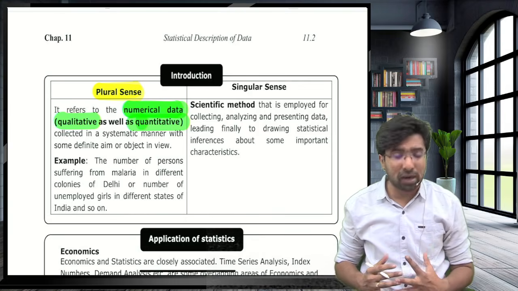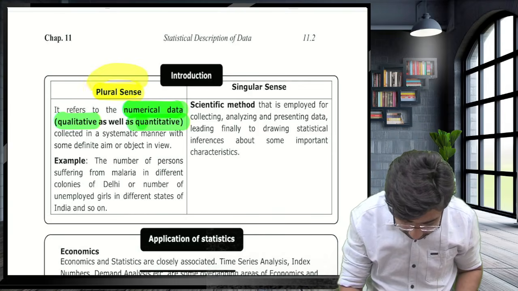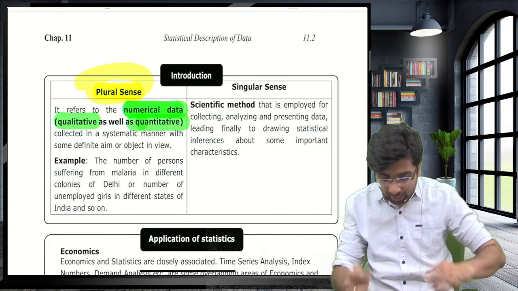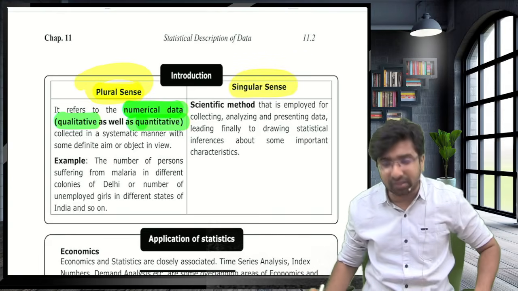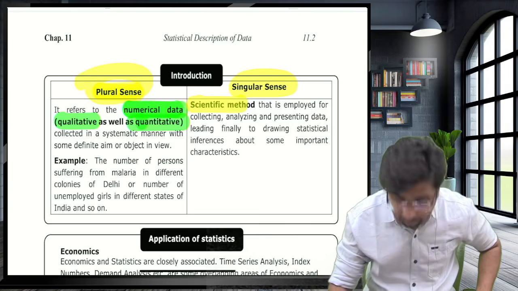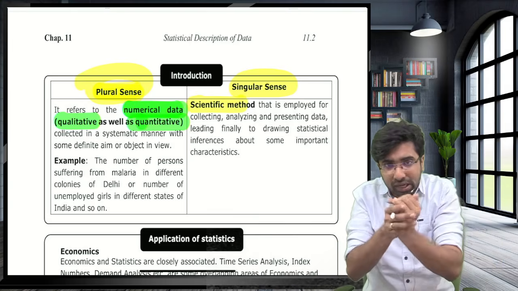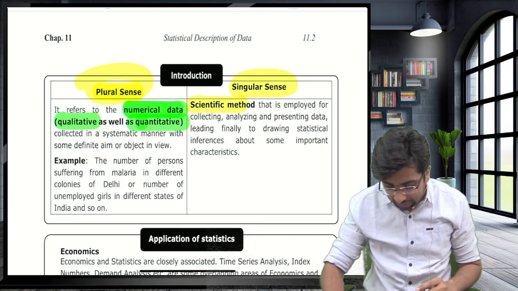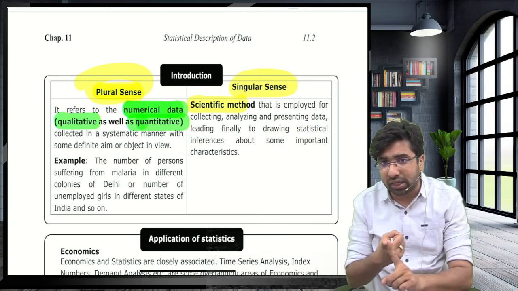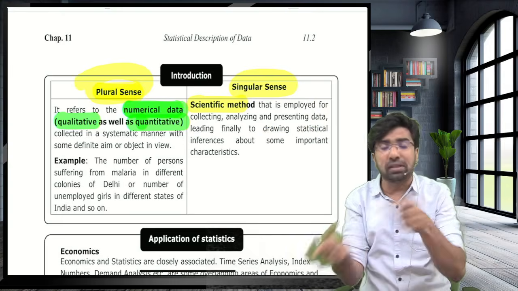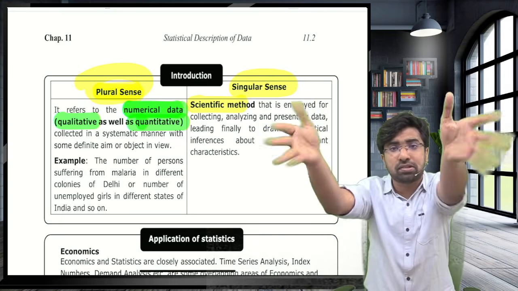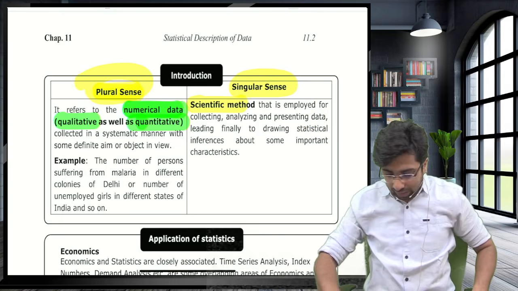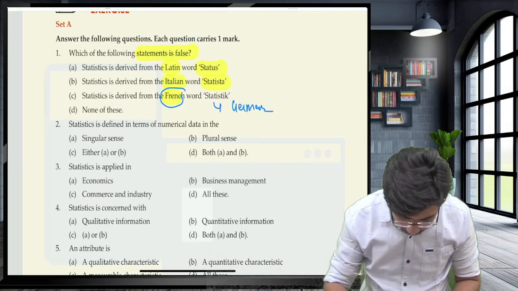But you have to keep in mind that the plural definition of statistics suggests it is numerical data, and in the singular sense, statistics is just a scientific method of collecting data, organizing it, and presenting it. So guys, in the plural sense it is numerical data, and in the singular sense it is a scientific method of collecting, organizing, and presenting the data. Guys, you have to keep this in mind. Look at the question.